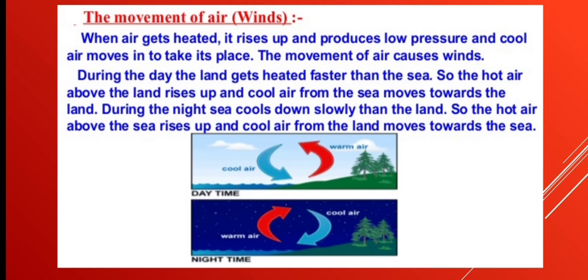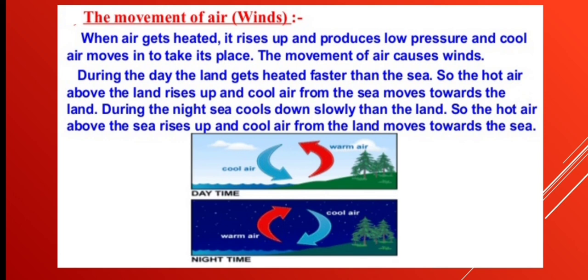So the land is cooler when compared to the sea. And as a result, the air above the sea is warm. And this hot air above the sea rises, and the cool air from the higher pressure region, that is from the land, flows towards the sea. That is from a region of higher pressure to a region of lower pressure, from the land to the sea, and this causes land breeze.